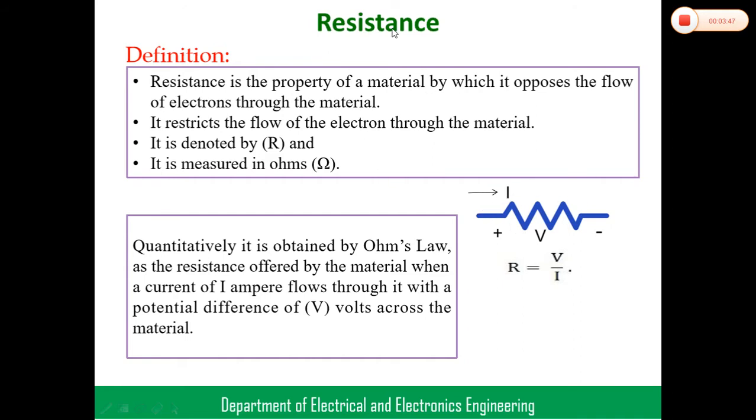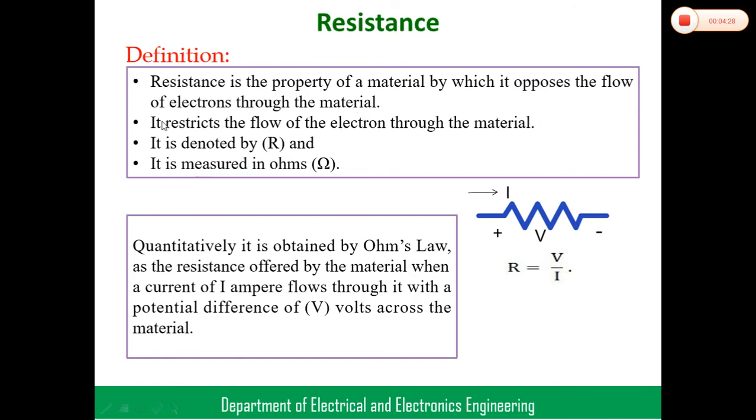What is meant by resistance? Resistance is the property of a material by which it opposes the flow of electrons through the material. Simply, we can say resistance opposes the flow of current. We already know this from previous knowledge. The flow of electrons is nothing but the current through the material.